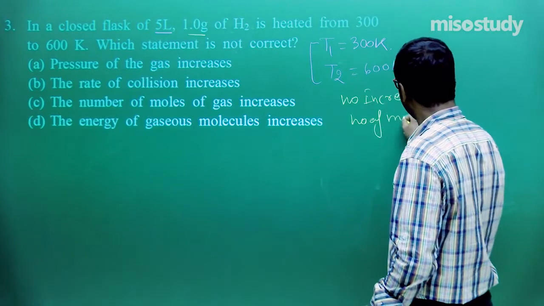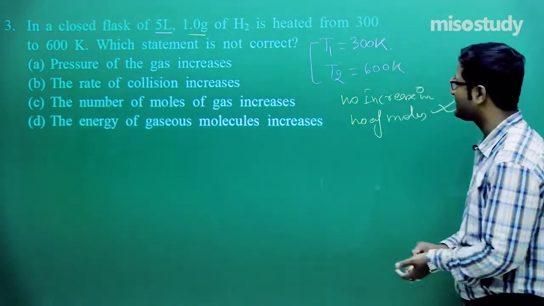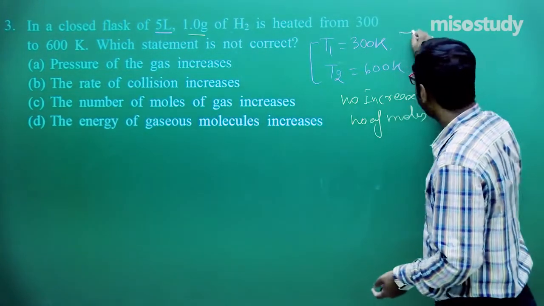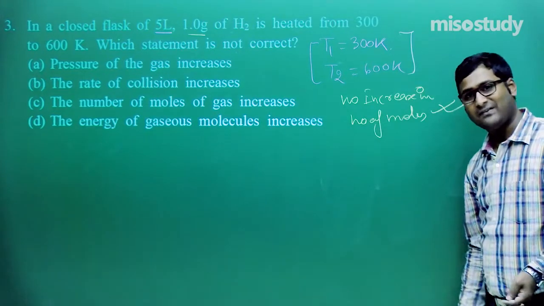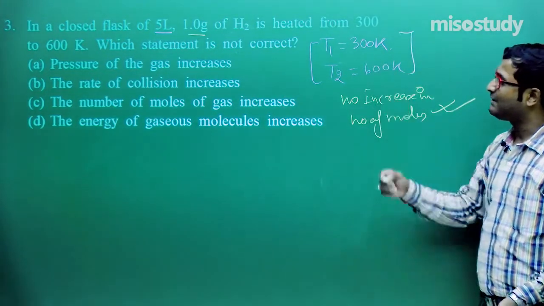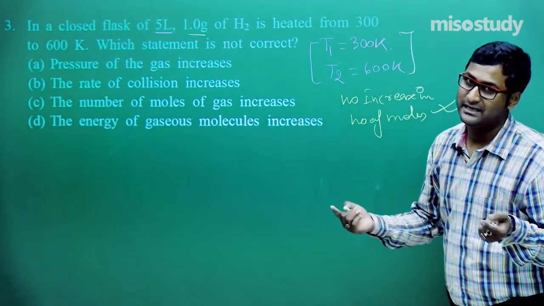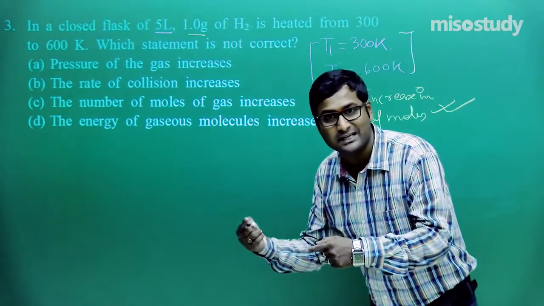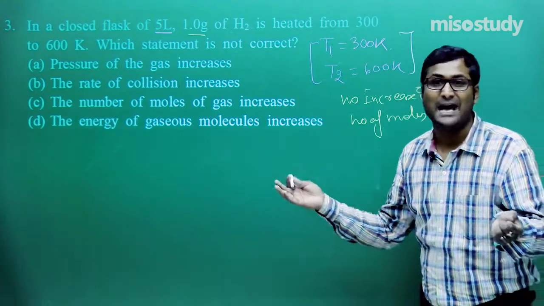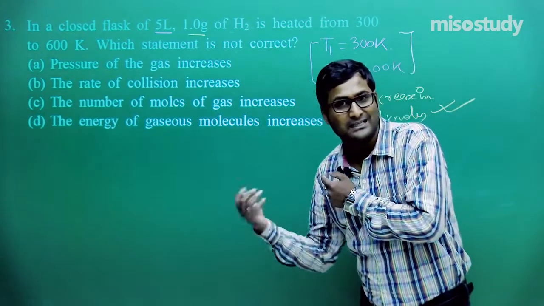Okay, this is the first concept. Now, with a rise in temperature, the randomness increases. Randomness increases, that means velocity increases. Velocity increases, so the average kinetic energy increases.